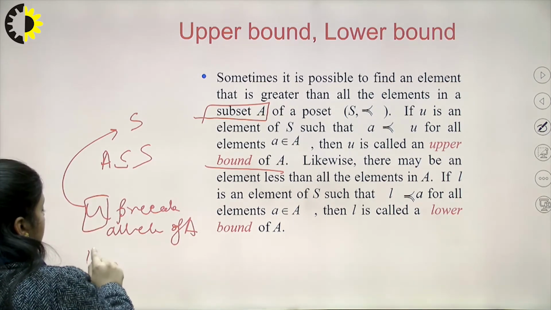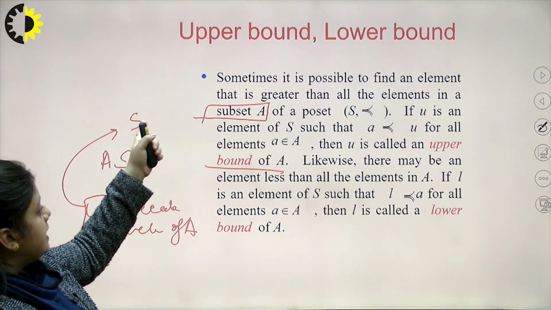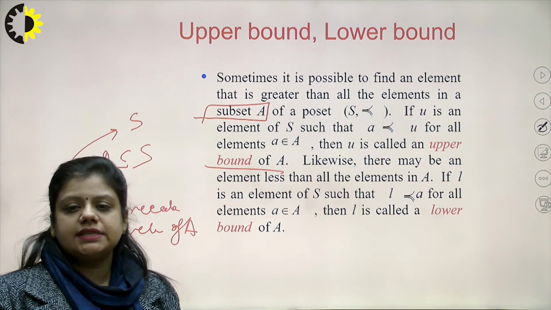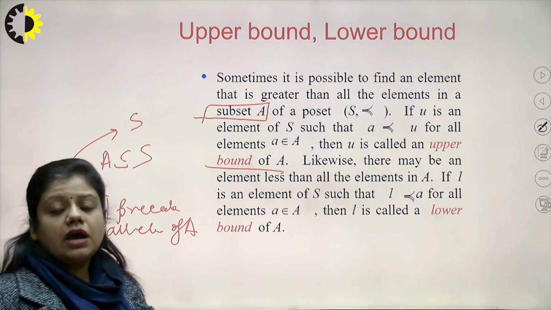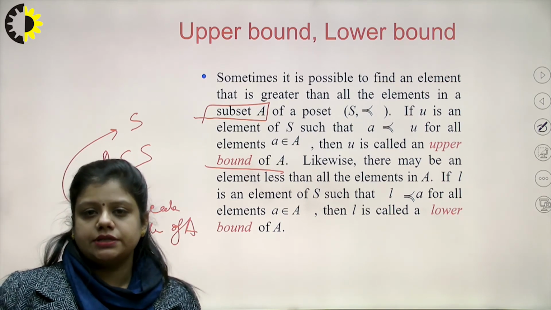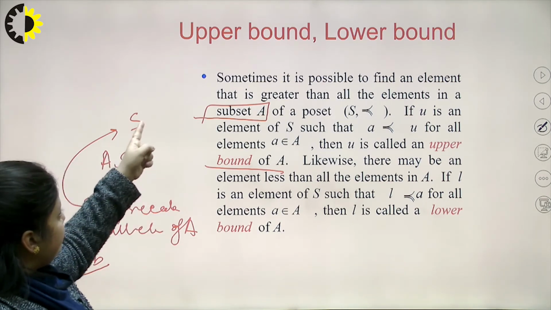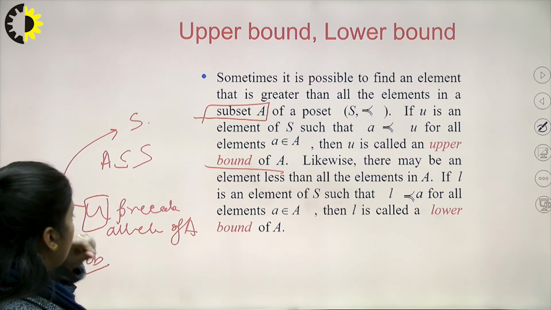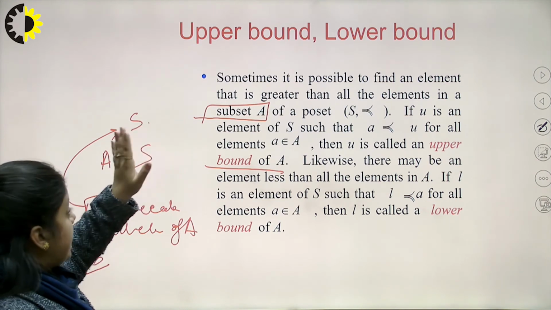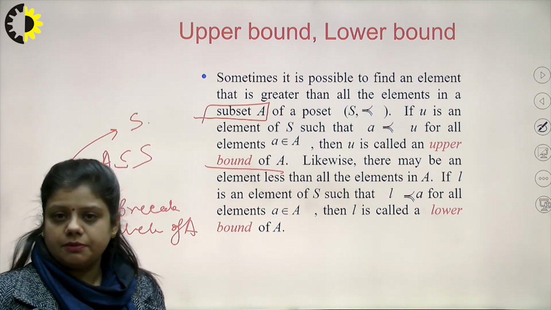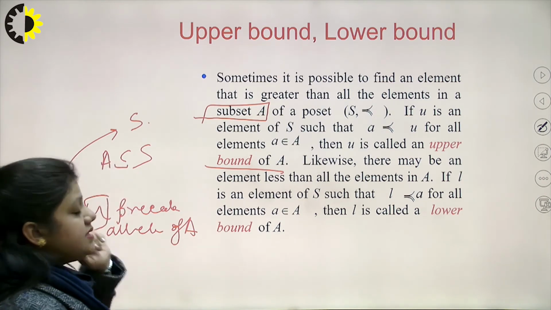Then U is the lower bound. And if I have defined a U that belongs to S and it succeeds all the elements from the set A, then that is the upper bound. So upper bound and lower bound are defined in terms of a subset of a set. I have a set S and I have A, that is a subset of S. Now, if there is an element from S that will precede all the elements of subset A, then that is the lower bound, and if there is an element in S that will succeed all the elements of A, then that is the upper bound. So there may be a possibility that the upper bound and lower bound may belong to the subset also.